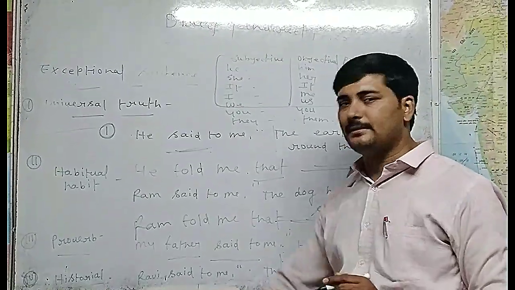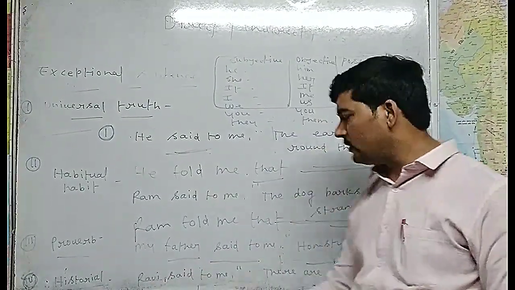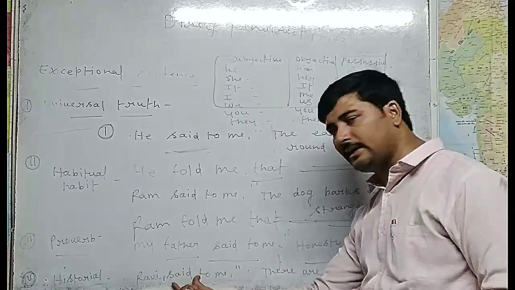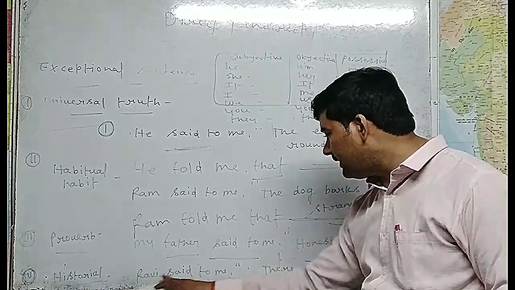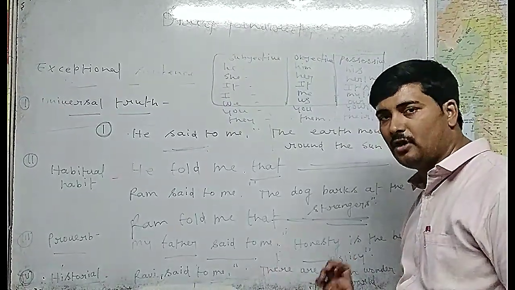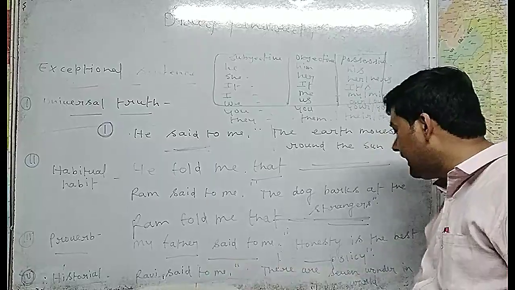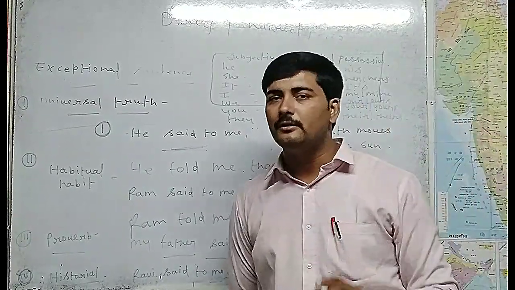Another sentence is related to a historical event or historical accident. So in the same way, if there is said to, it is going to be changed into told. So what you will write, Ravi told me. Then you will write that to remove the comma, inverted comma. Ravi told me that, and this sentence will be the same. There are 7 wonders in the world.